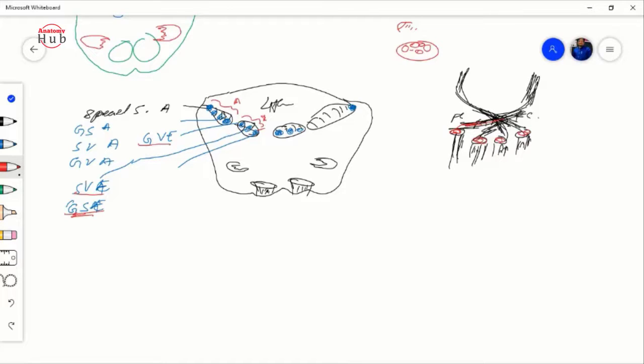Like that, in the sensory part you will find the solitary nucleus.